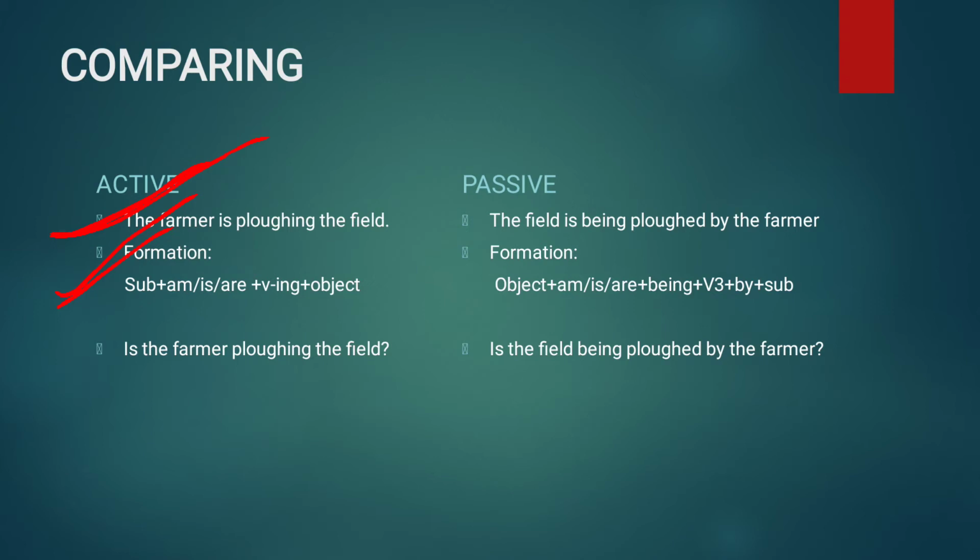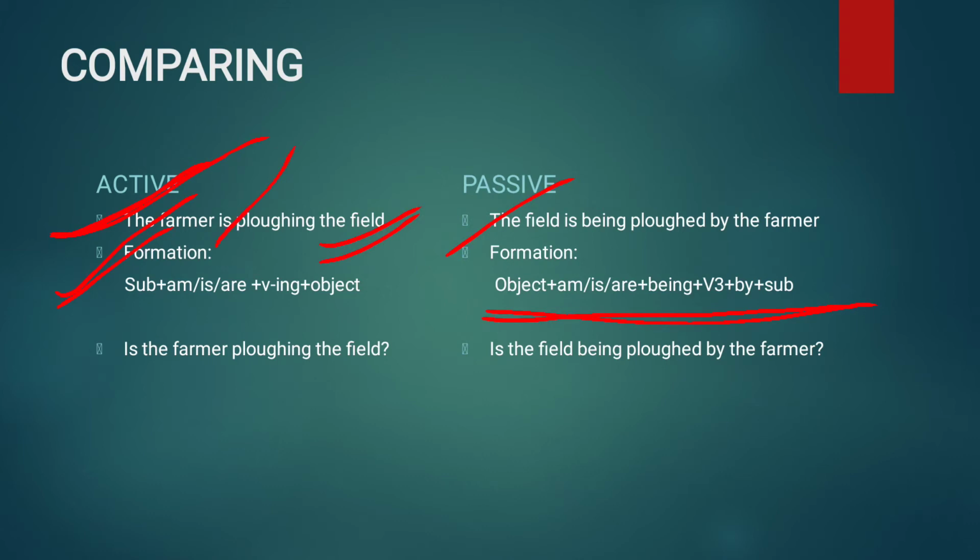But if I want to convert this sentence into passive voice, how should I do it? Just see here: the field is being plowed by the farmer. That means I have just used this formation, object plus am/is/are. In the first sentence, the field is the object, so I have used the object, the field. Am/is/are, I have to use one, so I have used is.